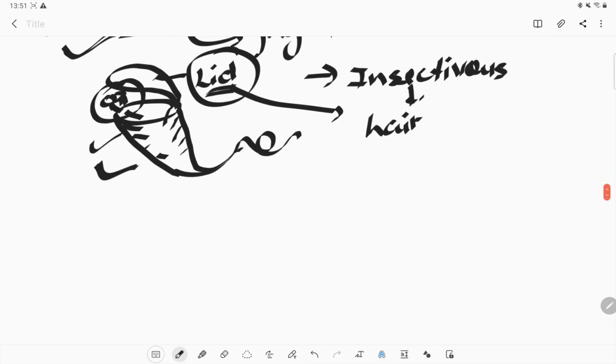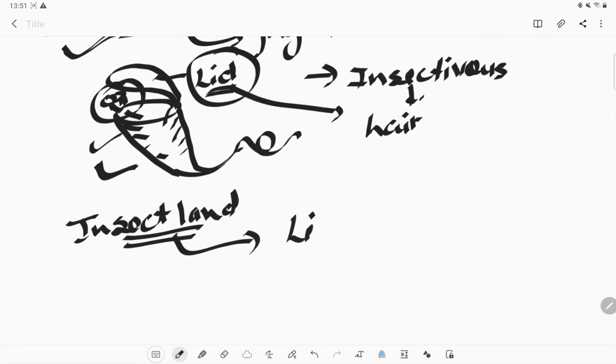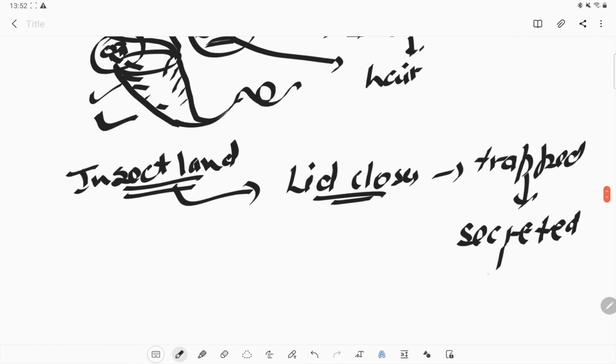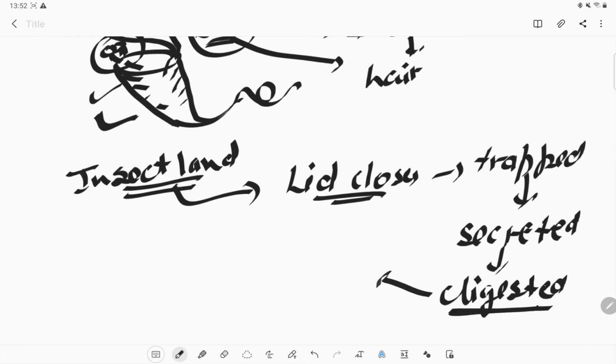So what it does is, an insect lands on the pitcher plant, and the pitcher plant closes the lid, and the insect is trapped inside. After that the pitcher plant secretes some digestive juice so that it can digest the insect and absorb all the nutrients from it.